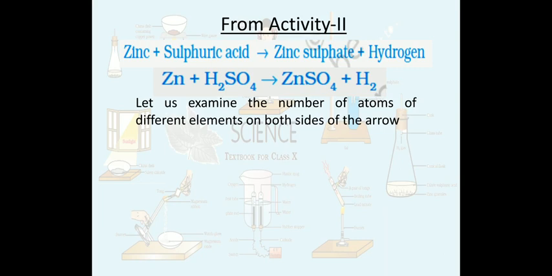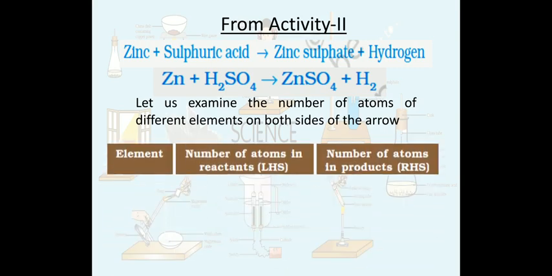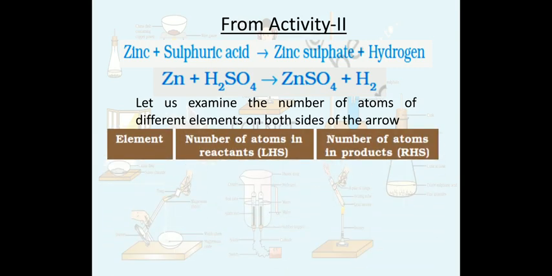So let us examine the number of atoms of different elements on both sides of the arrow. In this particular reaction, we have some elements, the number of atoms on the left hand side and the number of atoms in the product on the right hand side.